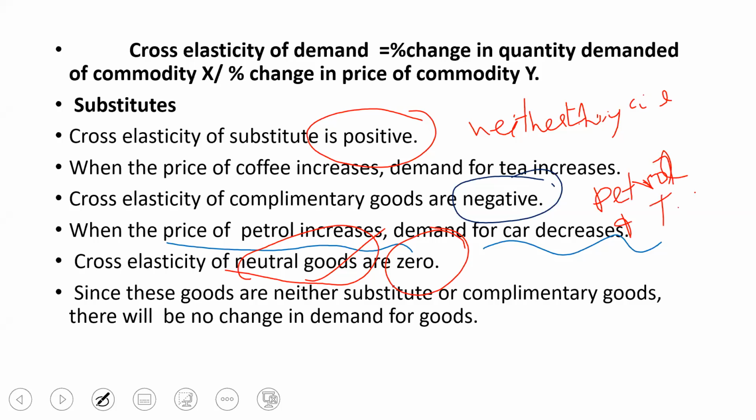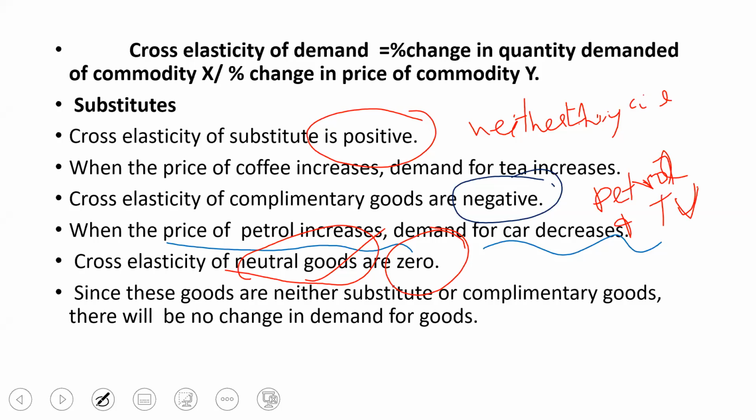Petrol and TV, they are neutral goods. When the price of petrol changes, nothing will happen to the demand for TV. Similarly, petrol and laptop, there is no relation at all. So for that type of goods, cross elasticity is 0.